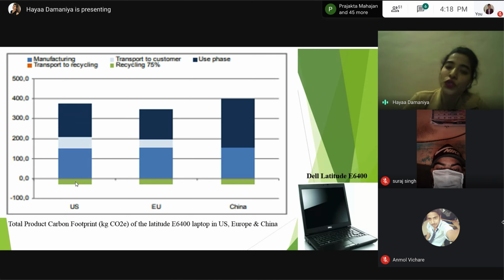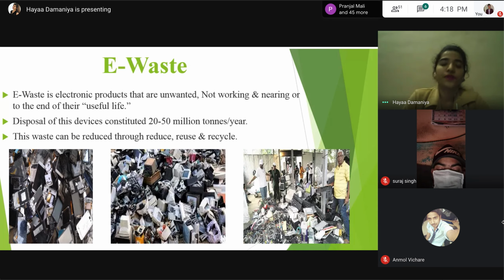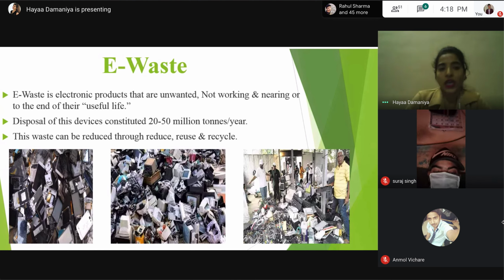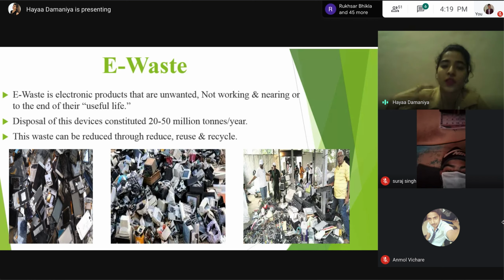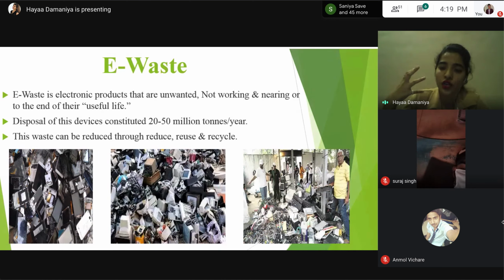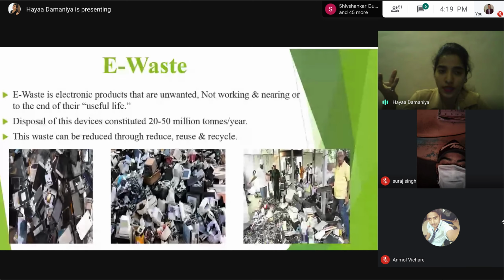So these are the particular solutions for reducing our own carbon footprint. The next concept is e-waste. E-waste refers to electronic waste. E-waste is electronic products that are unwanted, not working, and nearing or at the end of their useful life. E-waste refers to the disposal of damaged, non-working, or unwanted electronic materials and equipment.